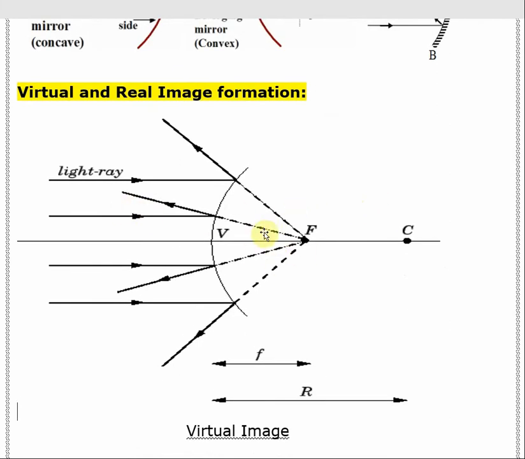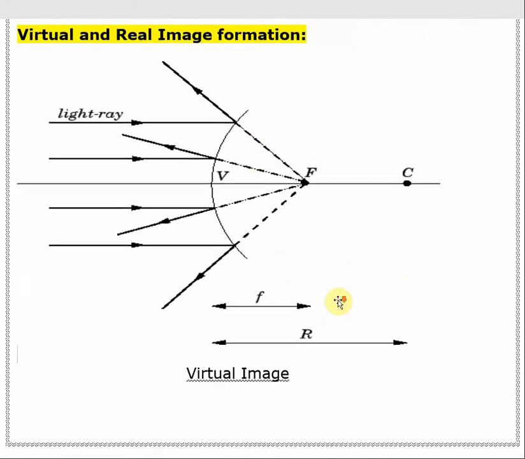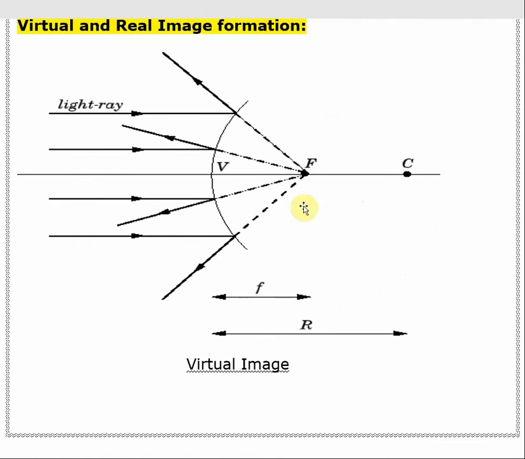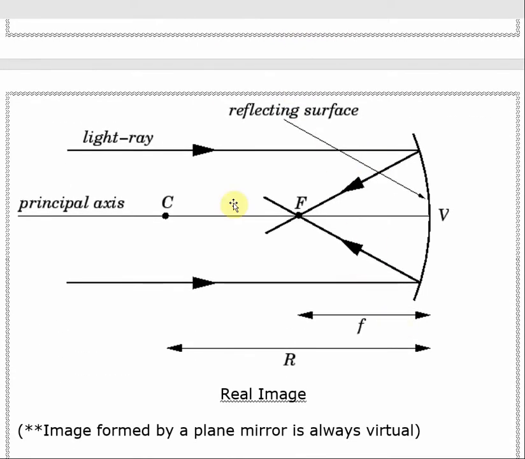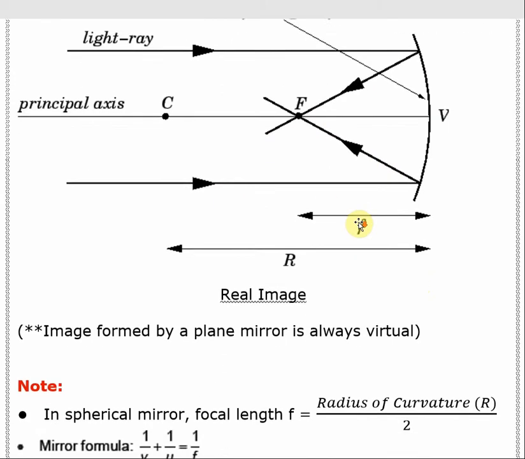This is the virtual image that I just tried to show you. This is a convex mirror, and here it is shown how virtual images are formed. See, this image is called virtual. This is the focal distance from this point to this point, and the distance from this point to C is the radius of curvature, that's why it's written as R. This image is a virtual image, and in case of a real image, you see the reflecting surface makes the two incident rays reflect to a point F. Okay, so these are called real images.